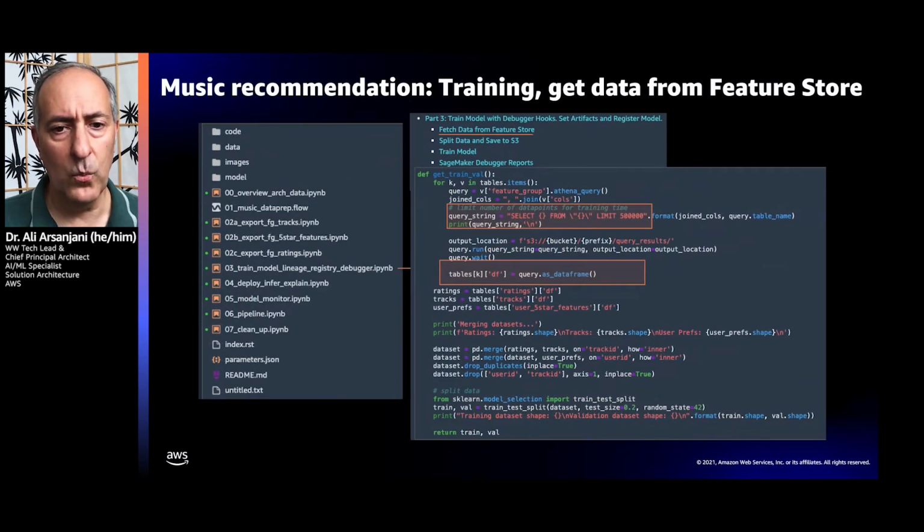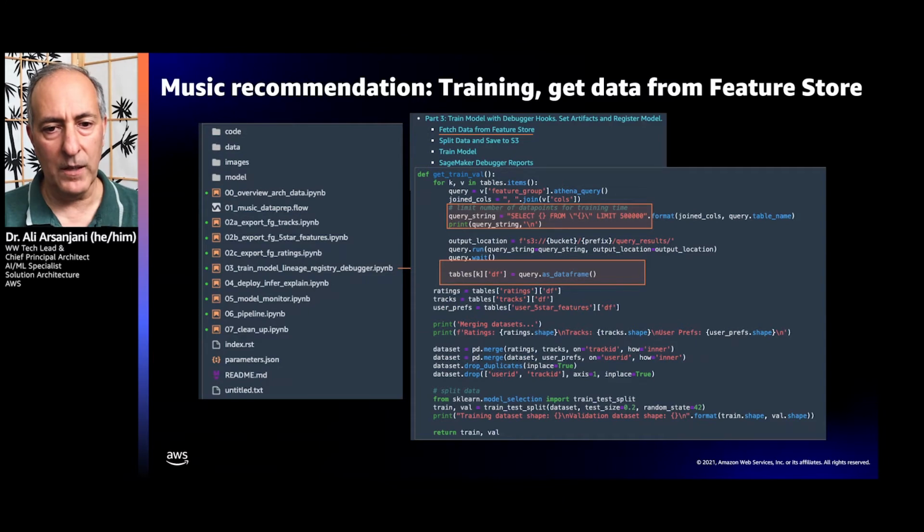Okay, now what we're actually going to be doing is getting data from the offline feature store that has been concluded after SageMaker Processing deposited all those transformations we defined in Data Wrangler into the feature store. So in order to get the data, we simply form a SQL statement, such as what is depicted here in the select statement, and we form an Athena query. Athena gives us the ability to run SQL over AWS S3. And we get the result back as a data frame and put it in a table.